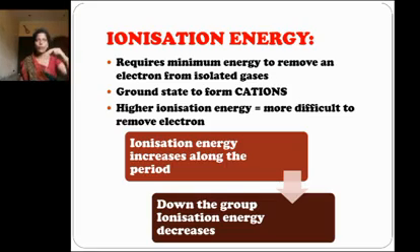Down the group, atomic size increases and the valence electrons are loosely bound, so ionization energy decreases down the group. This is about ionization energy.